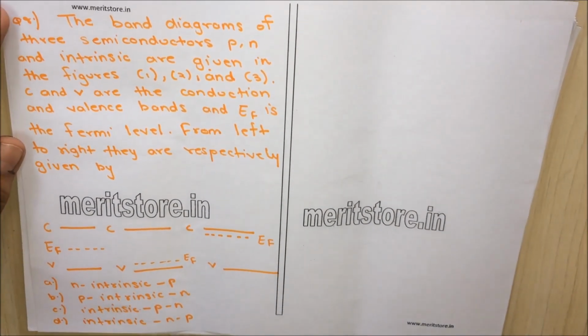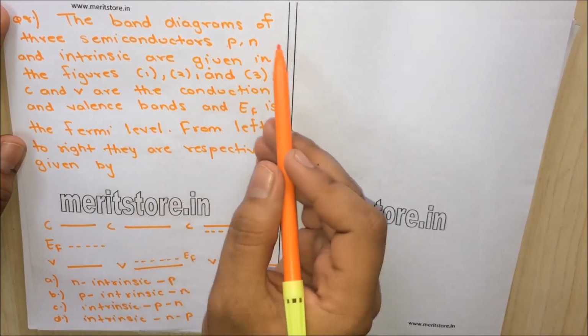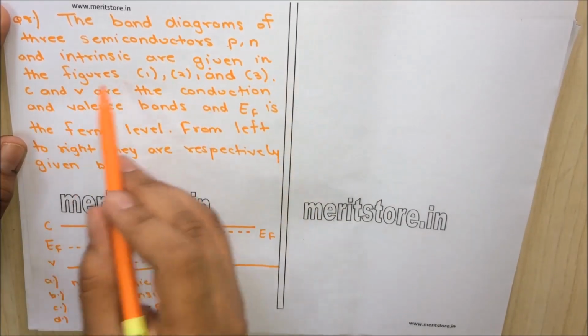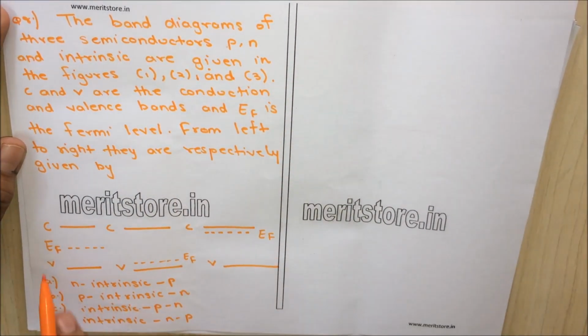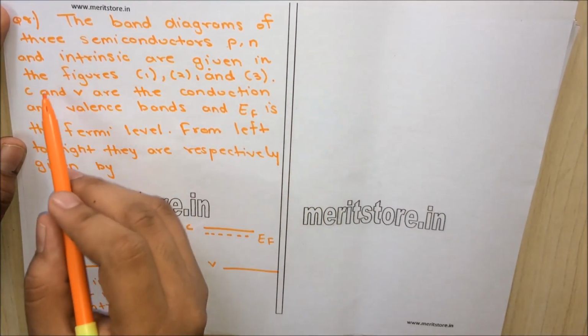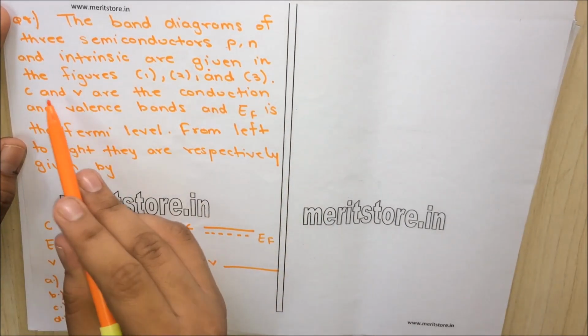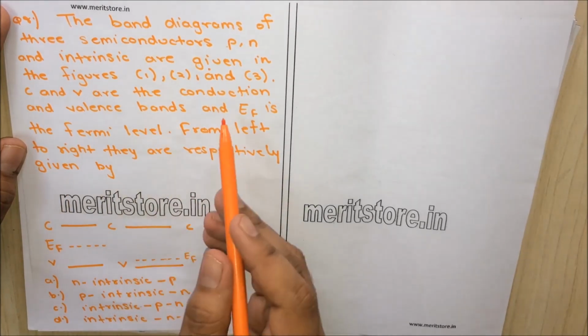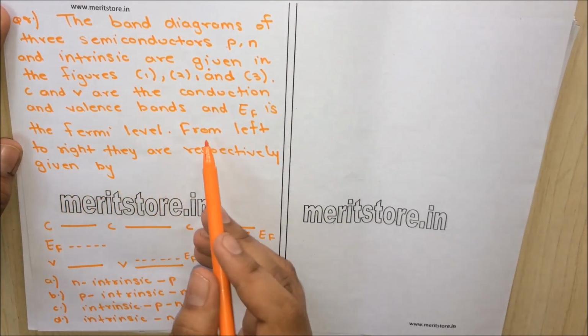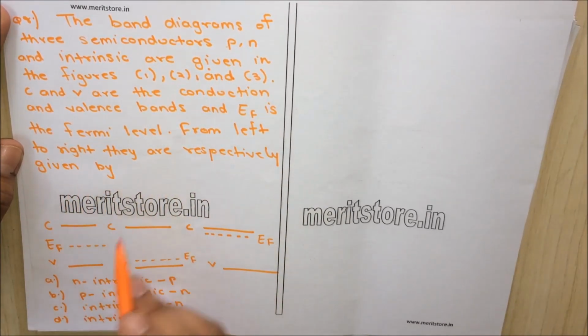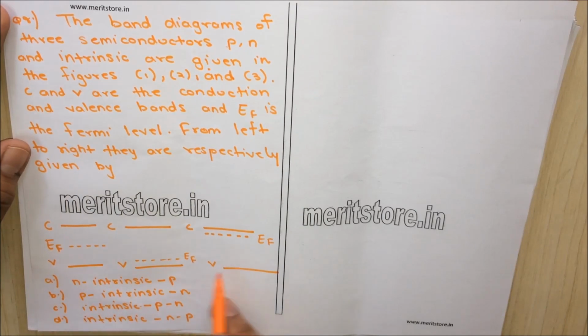Question 8. The band diagrams of three semiconductors P, N and intrinsic are given in figures 1, 2, 3. So here are the figures. C and V are conduction and valence bands and EF is the Fermi level. From left to right, they are respectively given by, these are the diagrams. Option A, N intrinsic P. Option B, P intrinsic N. Option C, intrinsic P N. Option D, intrinsic N P.